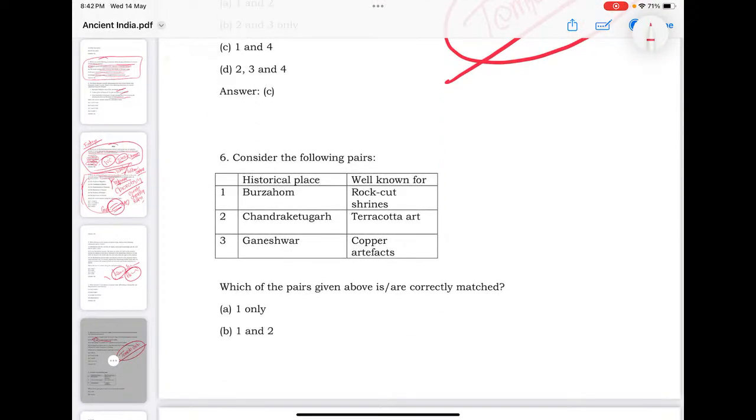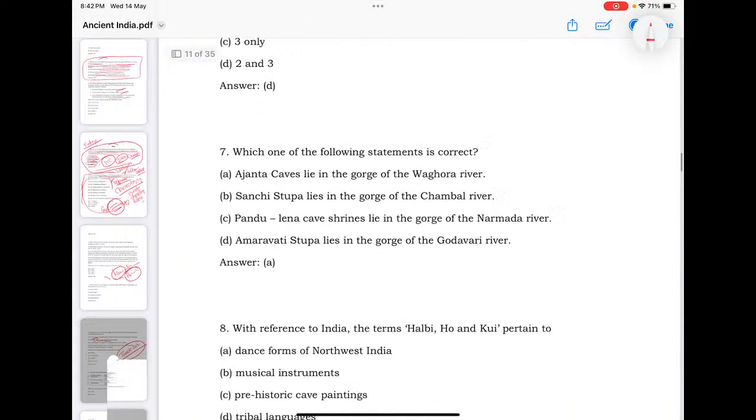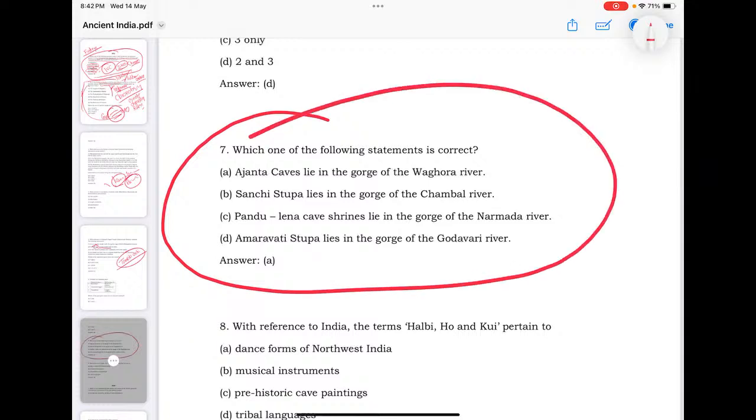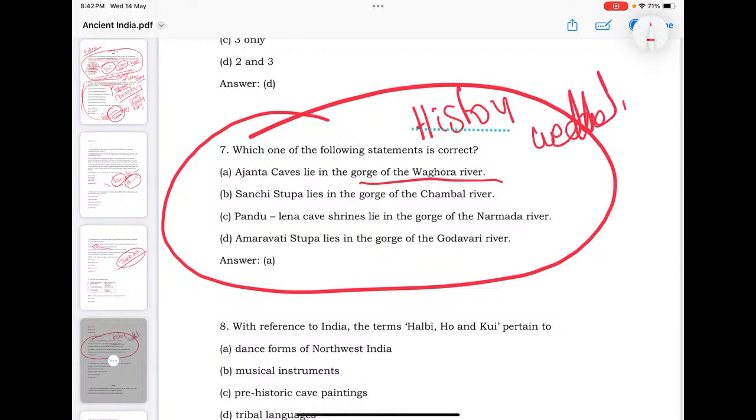Again, there is a question on a well-known historical place. Which of the following is correct? Ajanta caves lie in the gorge of the Waghora river. History is always wedded with geography. So understanding geography is essential for solving history questions. You must know where the Ajanta caves, Sanchi Stupa, Pandavleni caves and Amaravati Stupa are located. At least you must know where each is located, or its adjacent geographical identities, rivers, mountains or straits. That idea you should have.